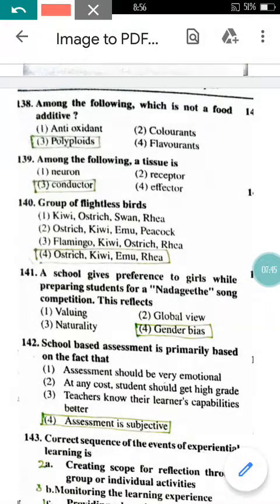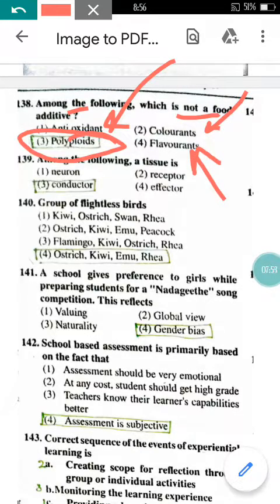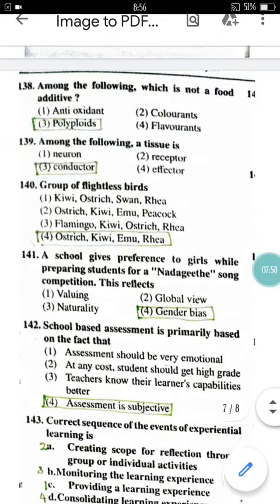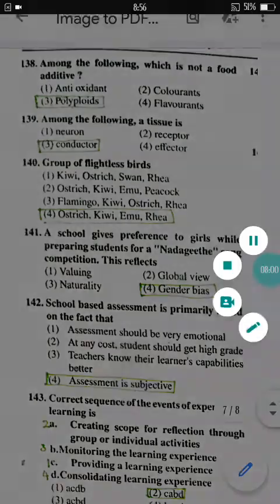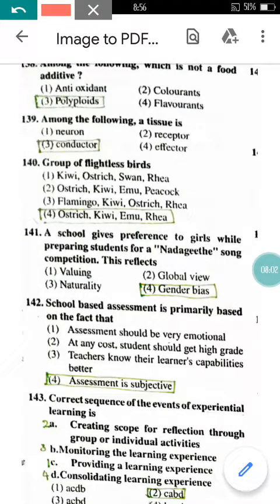Now come to question number 138 here. Among the following which is not a food additive? In food we add antioxidant, colorants, flavorants, but we don't add polypollites. So option 3 will be the correct option here. Now come to question number 139. Among the following a tissue is, as we know tissues, the best examples if we give here will be the xylem and phloem. That two are nothing but the conductors, conductor of water, conductor of food. So here the correct option will be option 3.